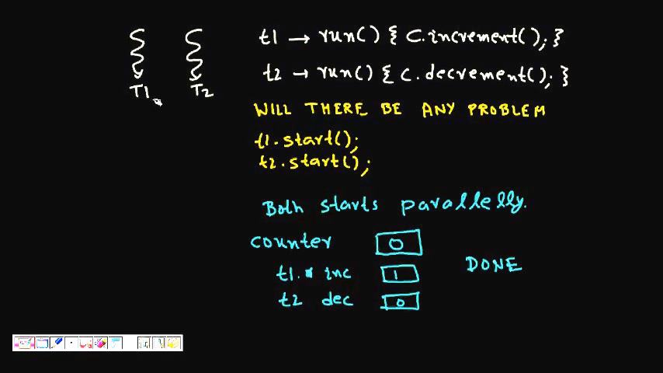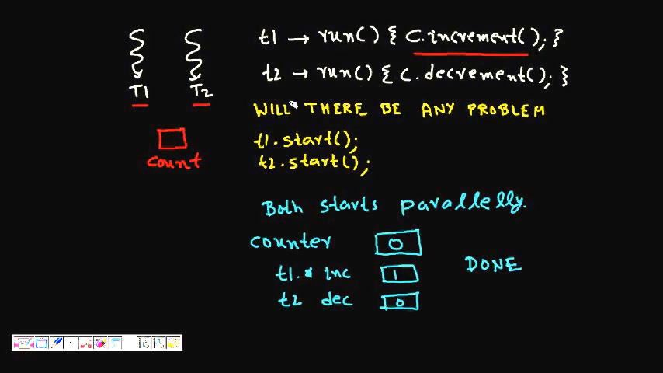Let's say we have just two threads, T1 and T2. They are going to work on one variable known as count. There is only one memory where count is stored. Thread T1, in its run method, has the work of incrementing the value of count. Thread 2 wants to decrement the value of count. Thread 1 increments, thread 2 decrements.